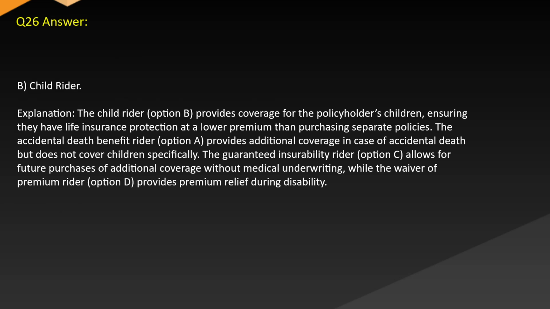Answer: B. Child rider. Explanation: the child rider, option B, provides coverage for the policyholder's children, ensuring they have life insurance protection at a lower premium than purchasing separate policies. The accidental death benefit rider, option A, provides additional coverage in case of accidental death, but does not cover children specifically. The guaranteed insurability rider, option C, allows for future purchases of additional coverage without medical underwriting, while the waiver of premium rider, option D, provides premium relief during disability.